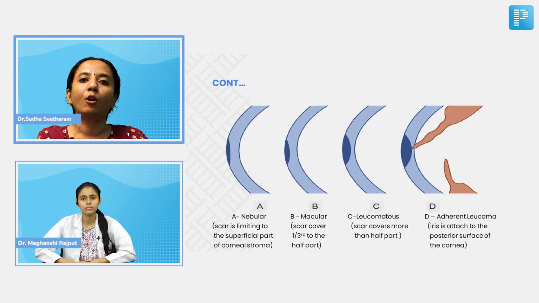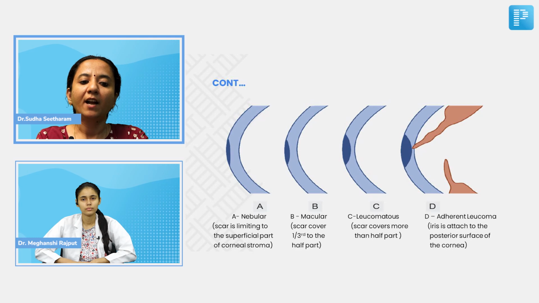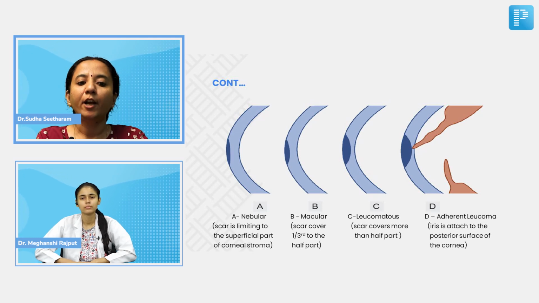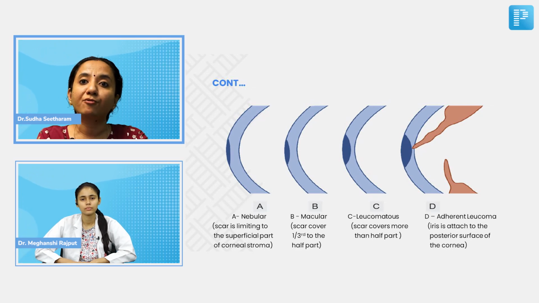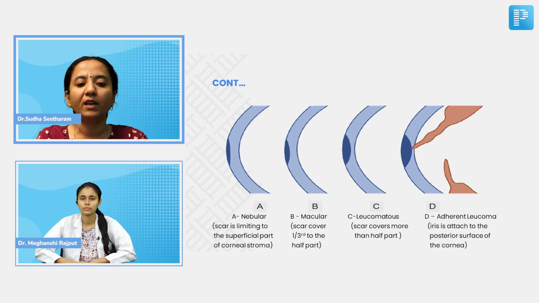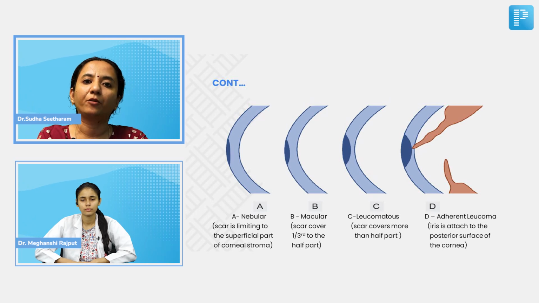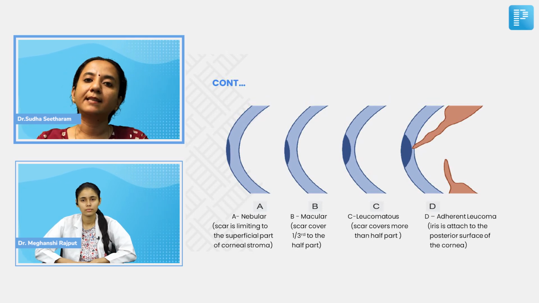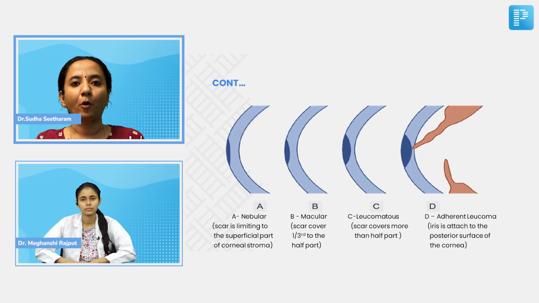So why do we have an opacity? Because there is corneal scarring, which results in loss of transparency. If you look at the first slit, the A slit, you will see that this scarring is limited to the very superficial part of the corneal stroma, that is a nebular opacity. Here the scarring is limited to less than one third of the corneal stroma. In a macular opacity, the scarring is slightly more, between one third and half of the corneal stroma.